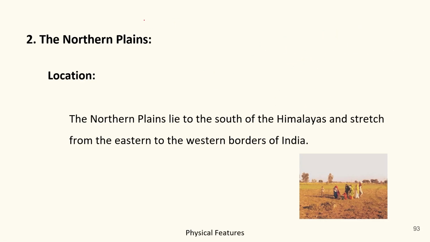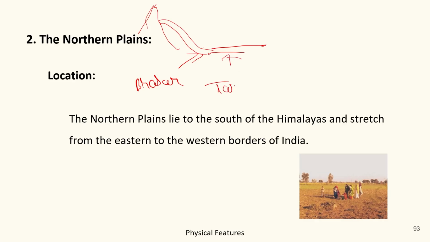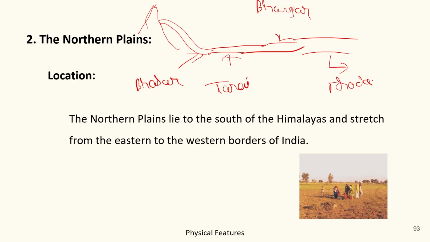Let me draw your diagram first. Suppose it is a mountain and the river coming down. The first place where it touches is known as Bhabar. After some time, the region is known as Tarai. After some time, the region known as Bhangar. After some time, the region known as Khadar.